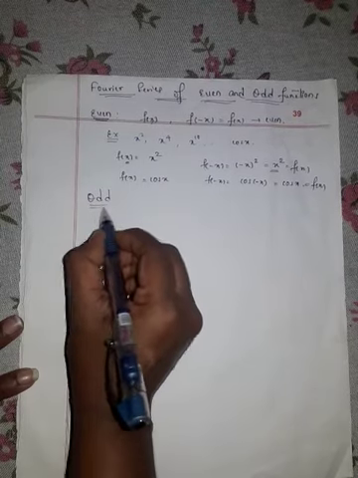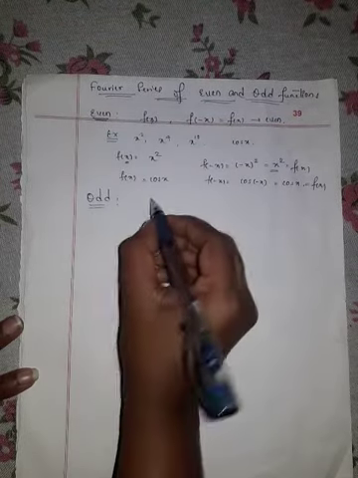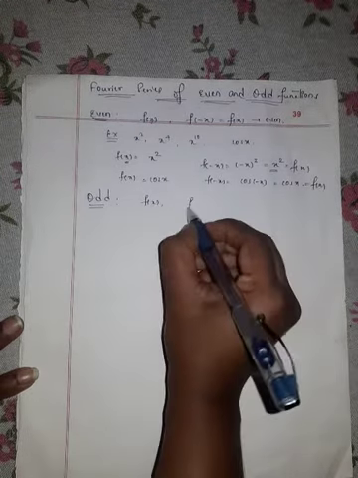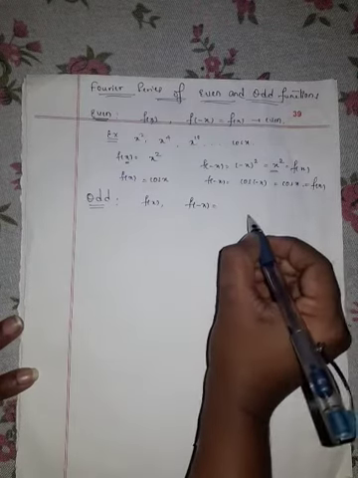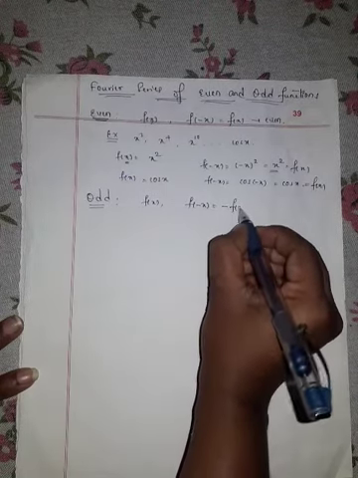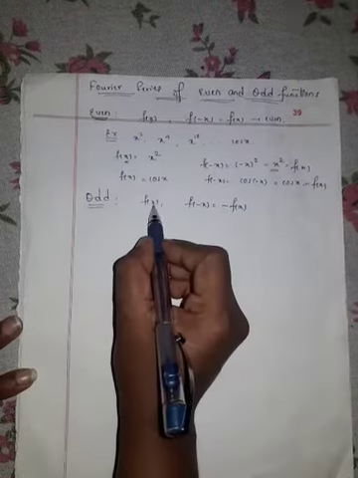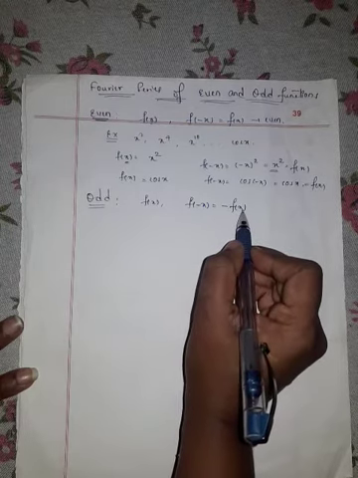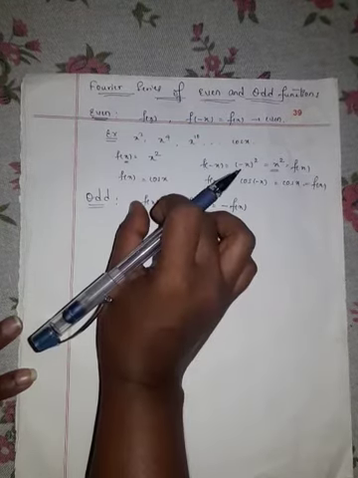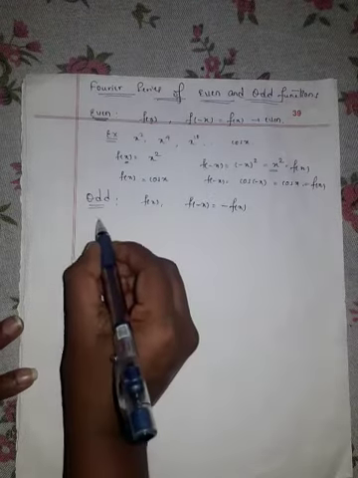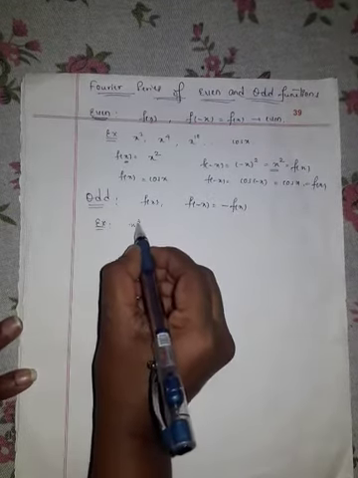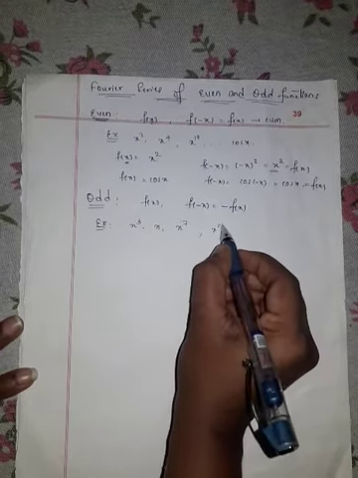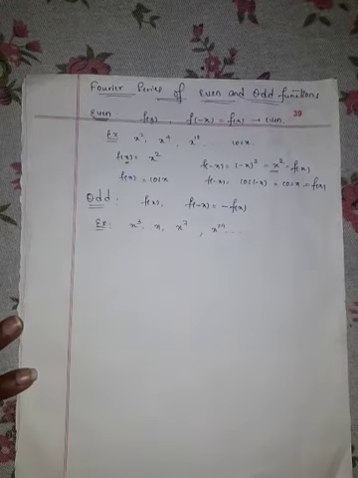Similarly, what do you mean by odd function? A function f of x is said to be odd function if f of minus x is equal to minus f of x. If you replace your x as minus x, you will get minus into f of x. Then we say that our function f of x is odd function. For example, x cube, x raised to 7, x raised to 29 and so on.